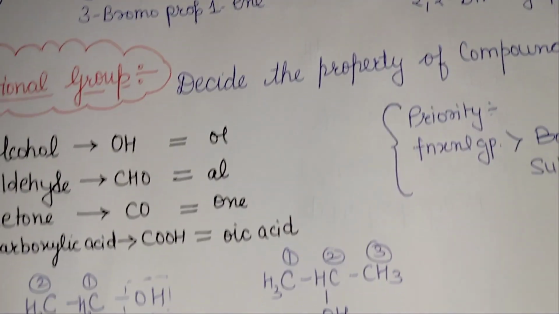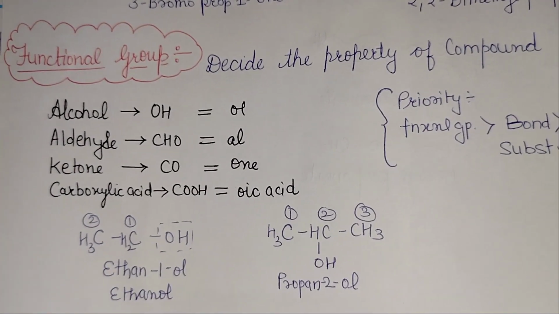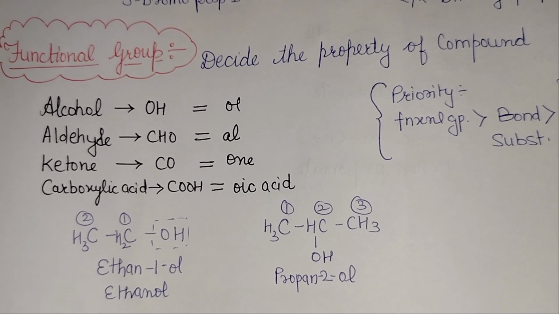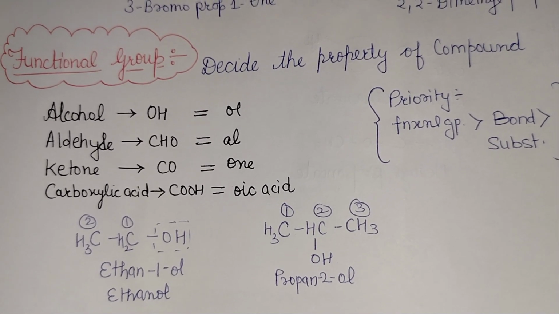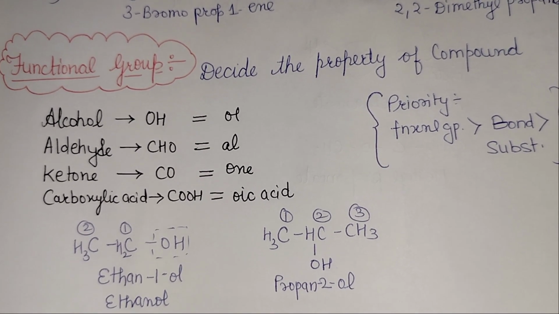All right, then come to the functional group, very important. It decides the property of the compound, and whenever we give an IUPAC name, we give priority to the functional group, then the bonding, then the substituent.